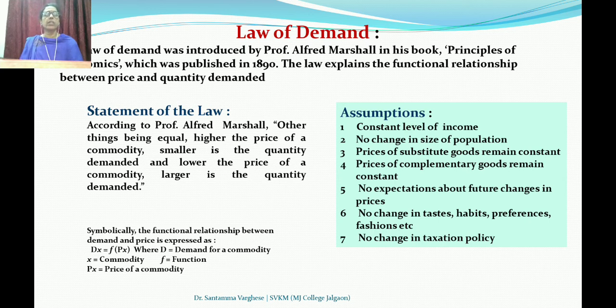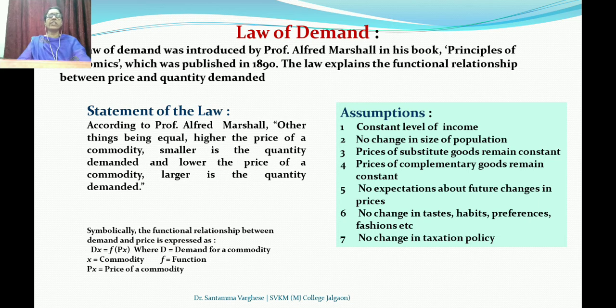So, in the statement of the law, according to Professor Alfred Marshall, other things being equal, higher the price of a commodity, smaller is the quantity demanded, and lower the price of the commodity, larger is the quantity demanded. So we can see there is a relation between the price and the quantity demanded.